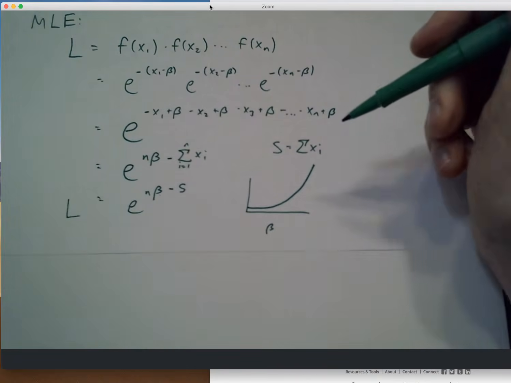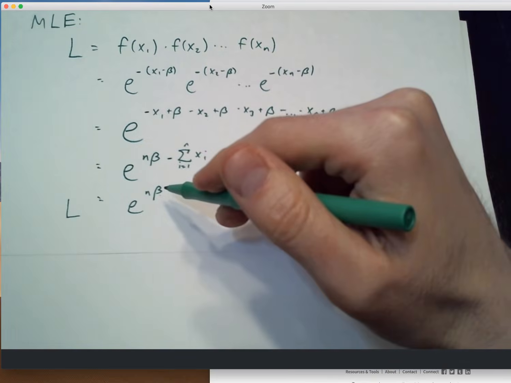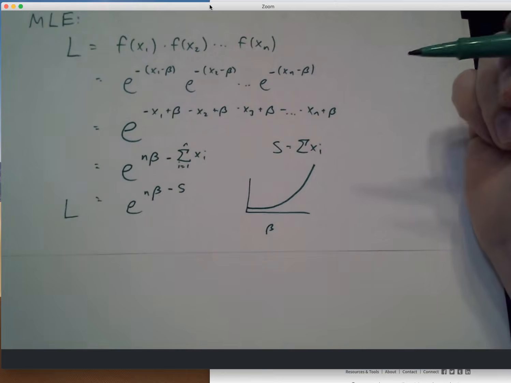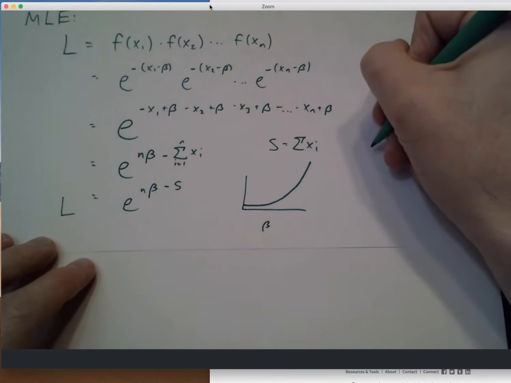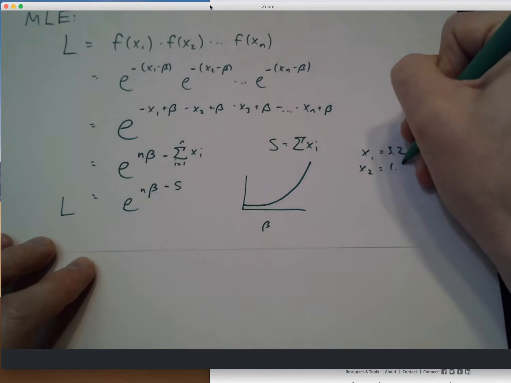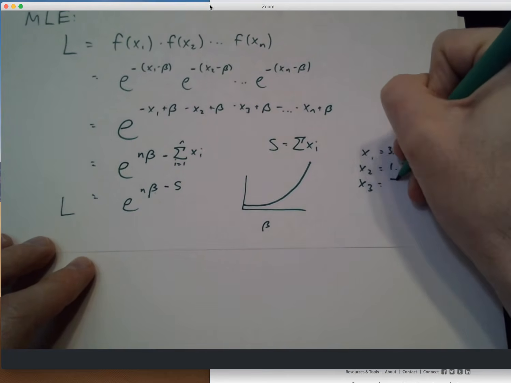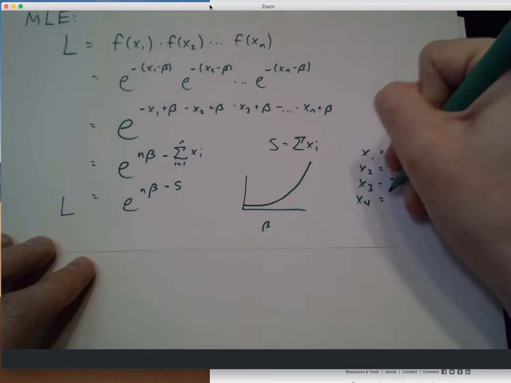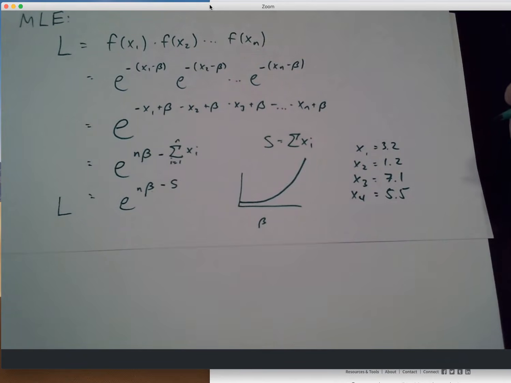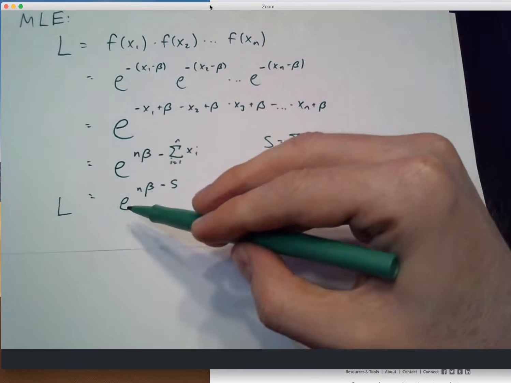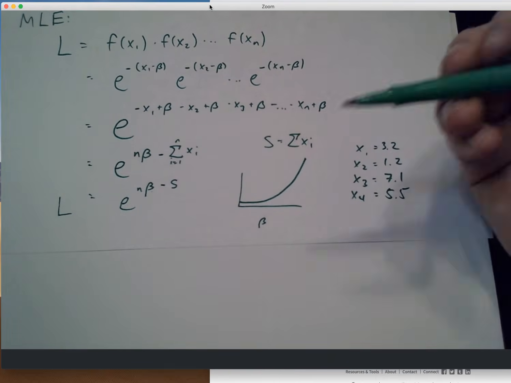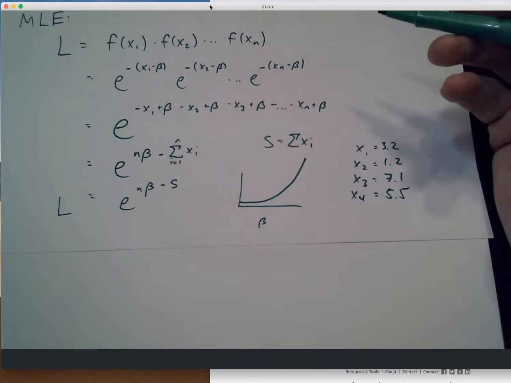But I need to take a step back and think about, does that make sense? Can I take beta to be as large as I possibly can? To help put this in context, let's imagine that our random sample were these 4 values, just picking some values here, not too many. I'm asking the question, can I take beta to be arbitrarily big? Can I make this likelihood go off to infinity? I want to maximize it after all.